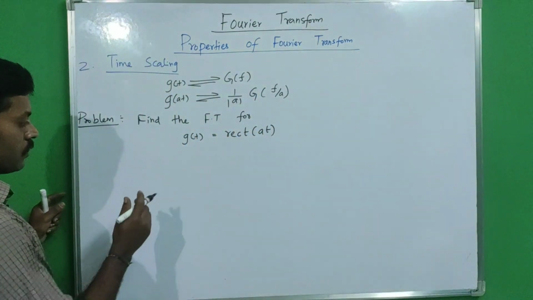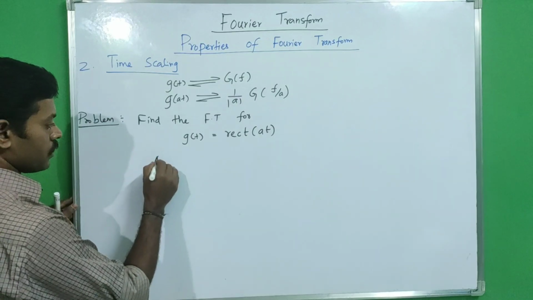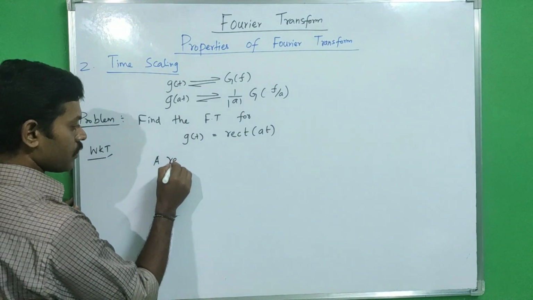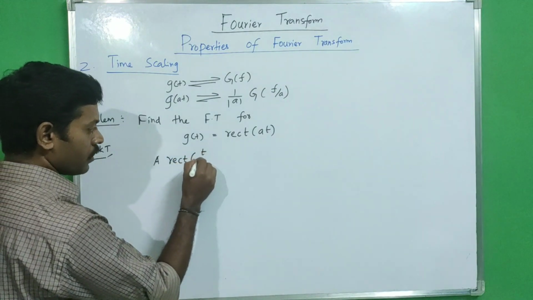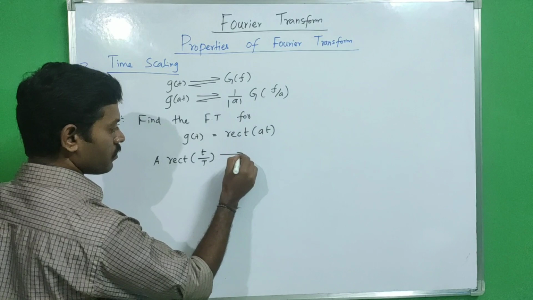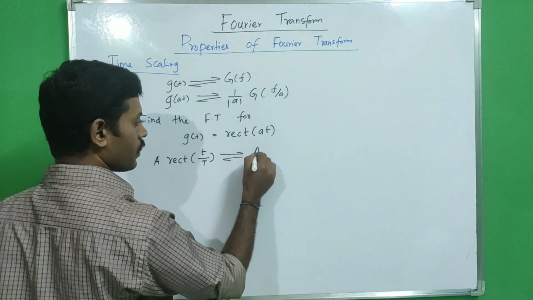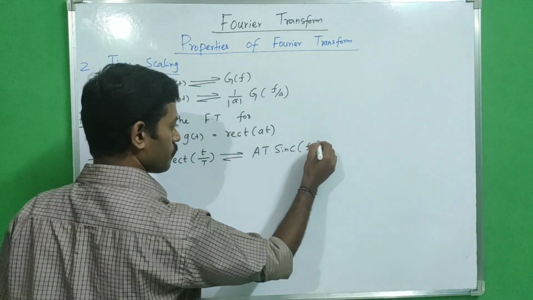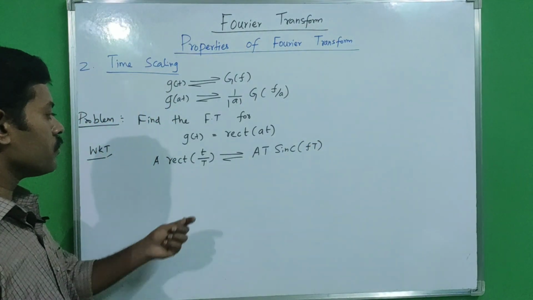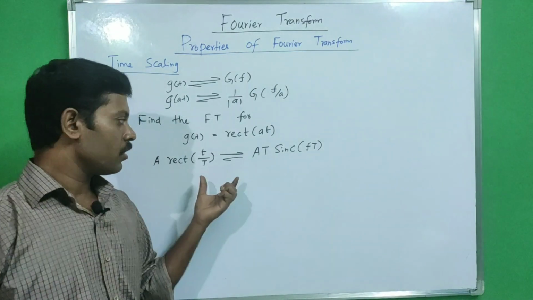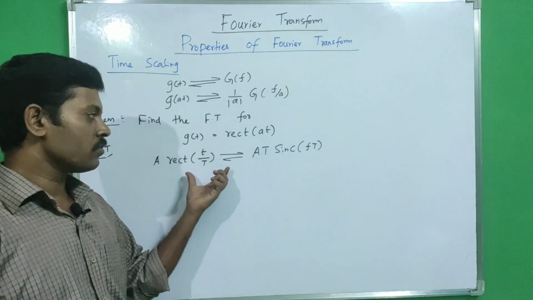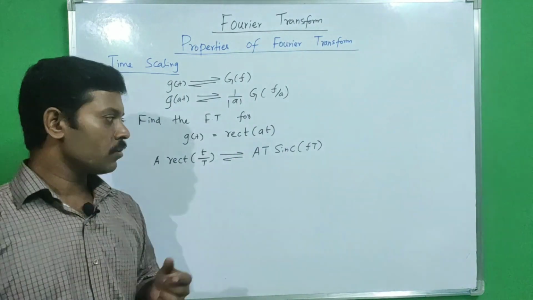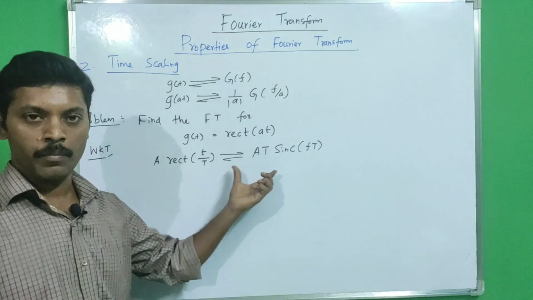So we know that a rect of t by capital T has a Fourier transform pair with A T sinc of f times T. We have already derived this Fourier transform. If anybody has not seen that video, you can first see that video, then only you can understand this Fourier transform pair.